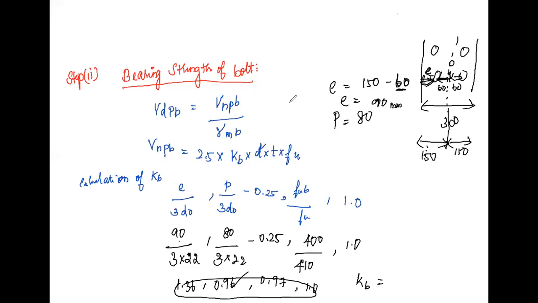Compare both shear and bearing capacity and take the least value, which is 45.24. By solving this, we get 59.52 kilonewton. The value for load is 59.5 kilonewton.